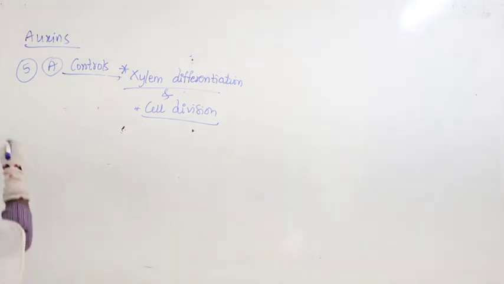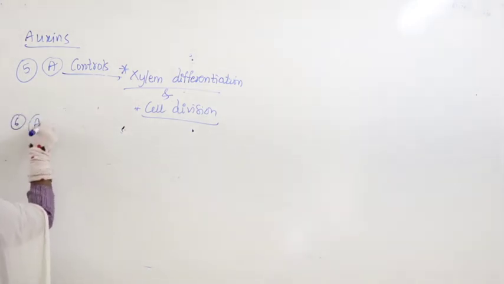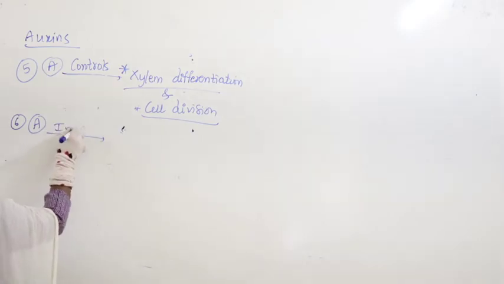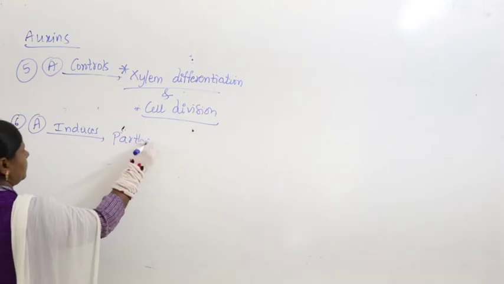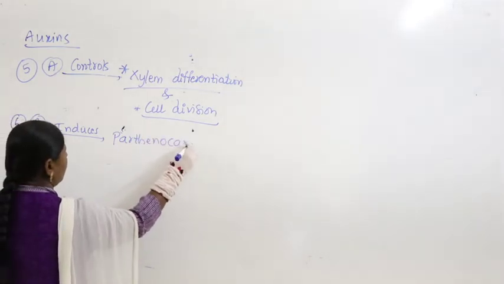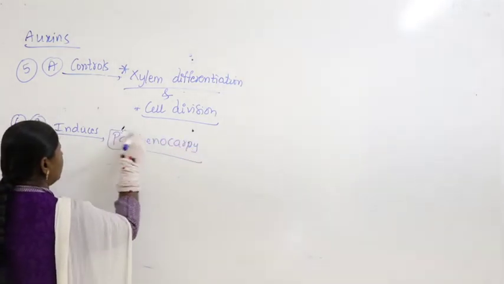Similarly, apart from this, auxin induces parthenocarpy. What is parthenocarpy?